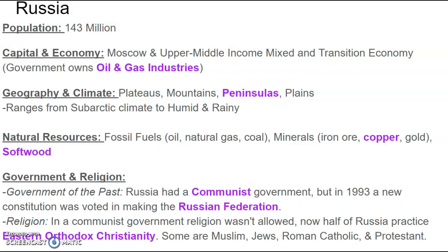Religion within this country is not nearly as popular because originally the communist government didn't allow religion to be practiced. Nowadays, only about half of the Russian people say that they are practicing some sort of religion, such as Eastern Orthodox Christianity, as well as many of them being Muslim, Jewish, Catholic, or Protestant.